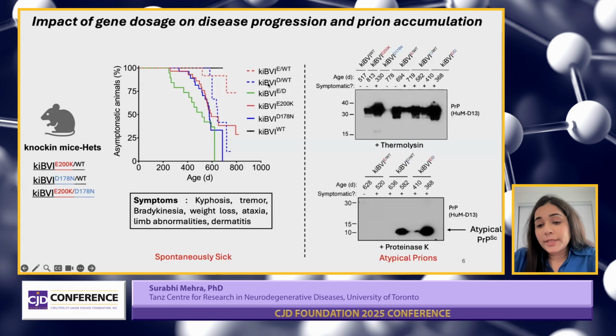And the brains of the sick mice showed the protease-resistant prions, and we also found these atypical PrP fragments upon digesting them with proteinase K, which were earlier present in the homozygous mice as well. So we are currently analyzing more and more of these brains so that we can test them for brain damage, any neuropathological changes and prion-related changes, and the seeding activity, which can tell how these prions are spreading.